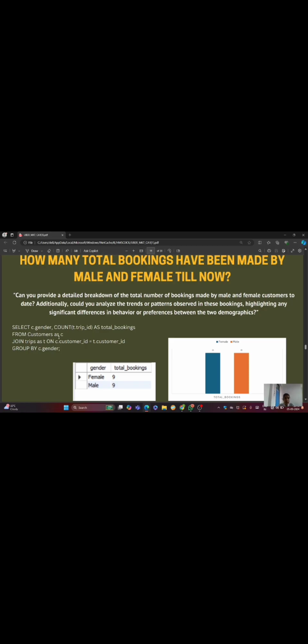Here also we have to merge or join two tables like customers table and trips table. In both there's a common customer ID. So from customers as C and join trips as T on C customers ID is equals to T customers ID grouped by gender.